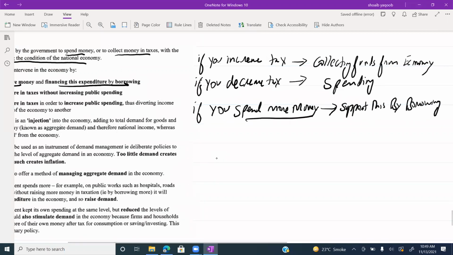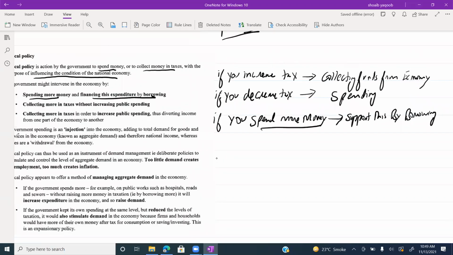How can government spend? Where will the government get the funds? Either from borrowing or from collecting taxes. So first scenario is you are spending more and supporting this by borrowing. Second is you are spending more by collecting more taxes.